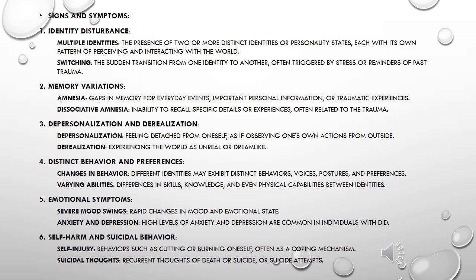4. Distinct behavior and preferences. Changes in behavior. Different identities may exhibit distinct behaviors, voices, postures, and preferences. Varying abilities. Differences in skills, knowledge, and even physical capabilities between identities. 5. Emotional symptoms. Severe mood swings. Rapid changes in mood and emotional state.